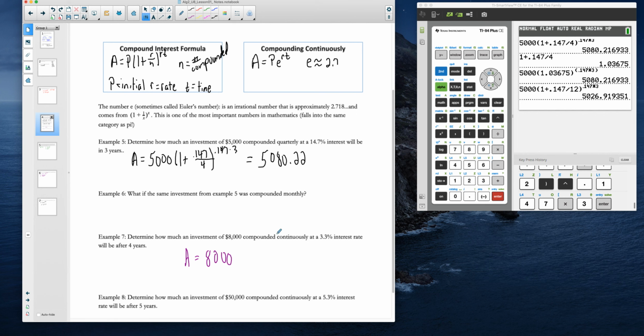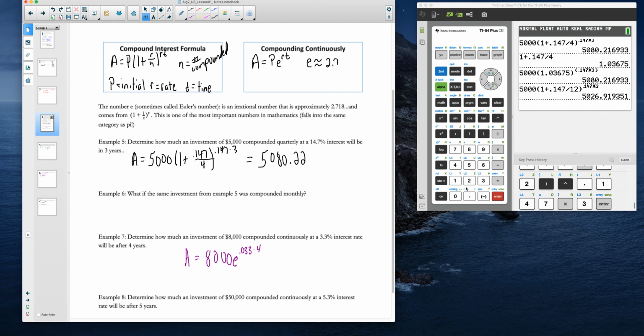Now the key phrase here is compounding continuously, which tells us we want the PERT formula. So that means we want e. And then our rate is 3.3%, so that's going to be 0.033, and that's after 4 years.